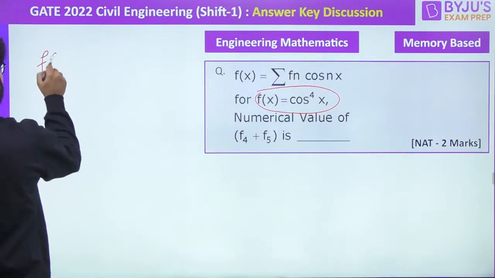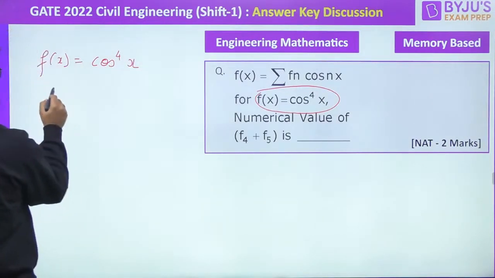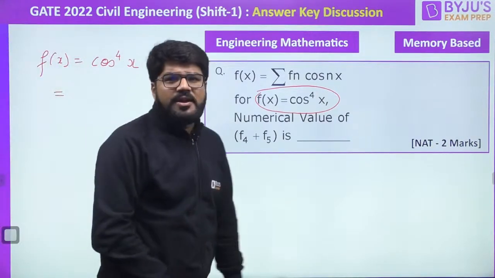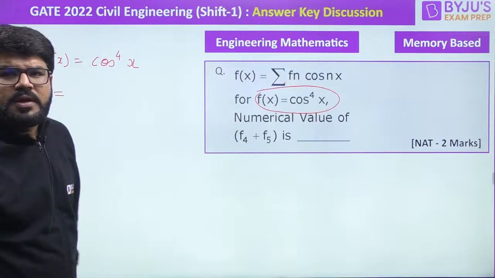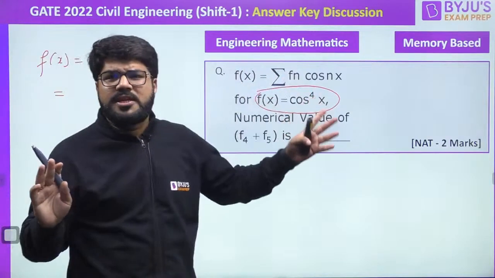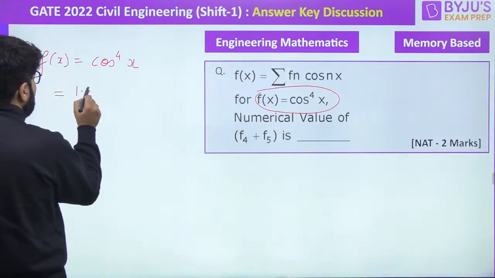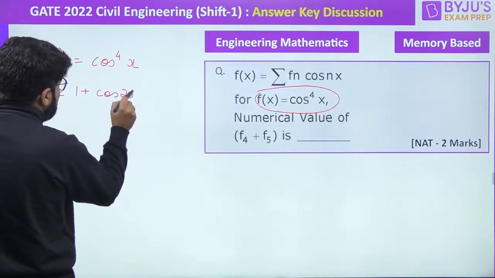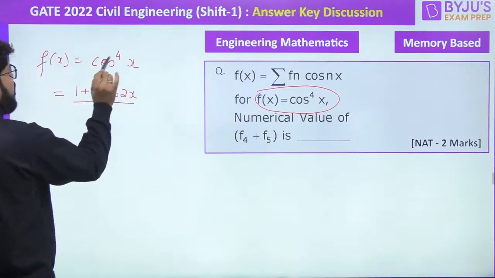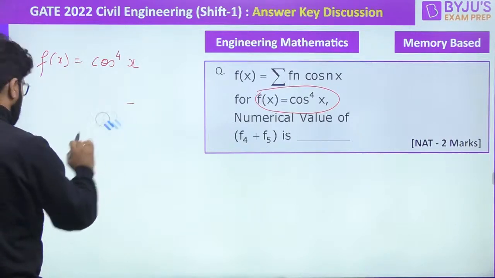So what is that? f of x is obtained as cos power 4x. Okay, so we'll just apply a logical approach for this. नहीं देखो ना यार, even if you don't know how to solve Fourier series by formula, this is logical. I'm telling you, engineering question. It is 2 marks. You can grab it easily. First of all, I can write this as 1 plus cos 2x divided by 2. Cos power 4x, sorry. Cos power 4x है ना भैया.